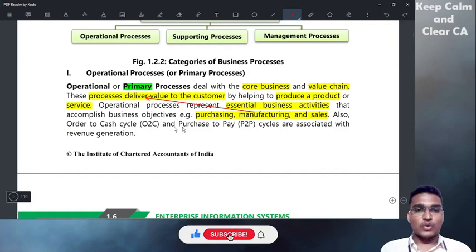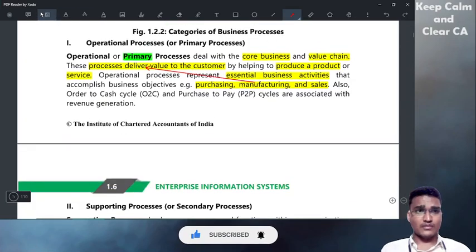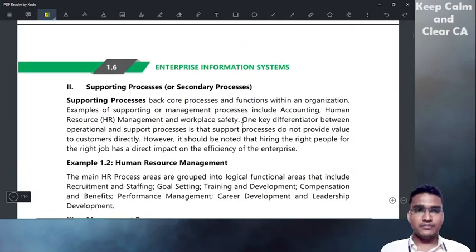Also, O2C and P2P cycles are associated with revenue generation. Actually, O2C and P2P, order to cash and purchase to pay, are one part of primary processes or operational processes. Now,